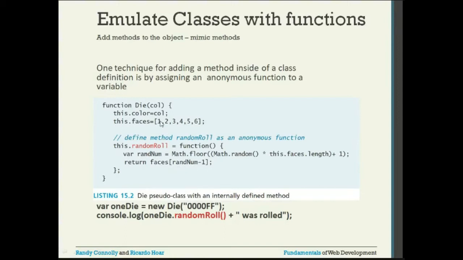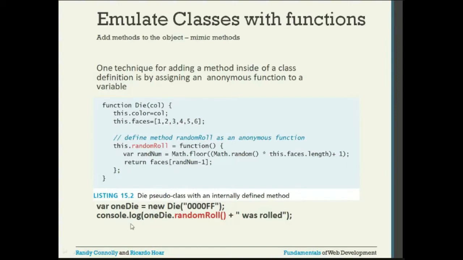That is 1. 1 is returned. So it will make sure that random num minus 1 will be from 0 to 5, representing these indexes 0 to 5. So what will be returned if this is 0? 1 will be returned.